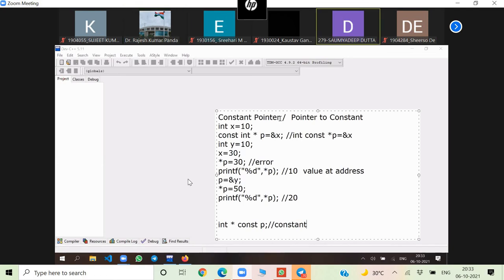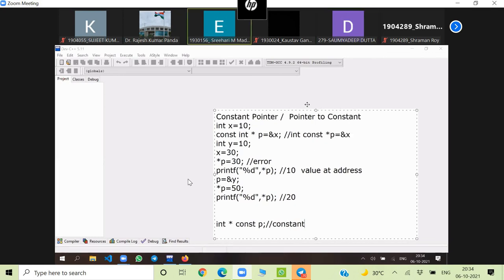Okay sir. But what is pointer to constant? It is a pointer which can point to any memory location, but the value of that location cannot be changed using that pointer. Okay, got it sir. Okay, clear?